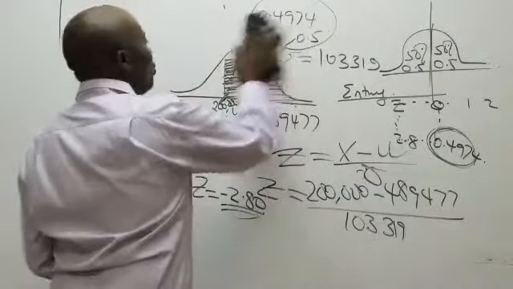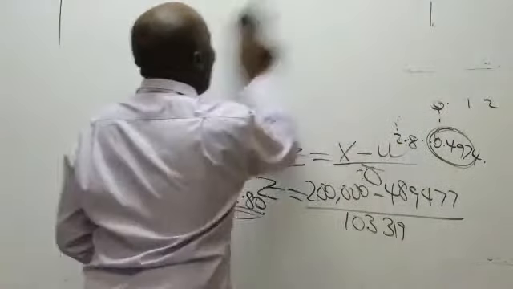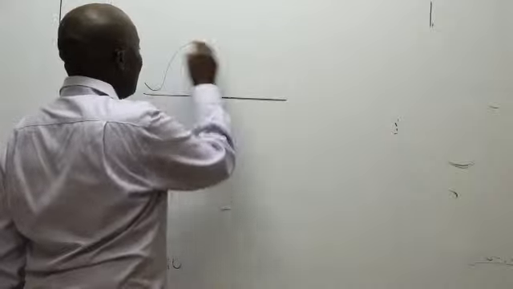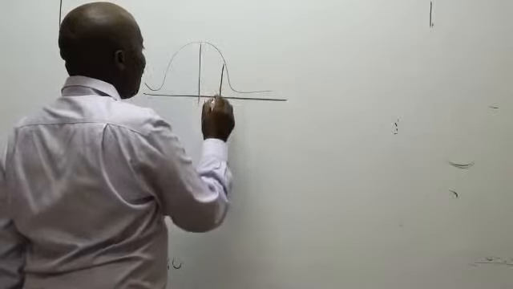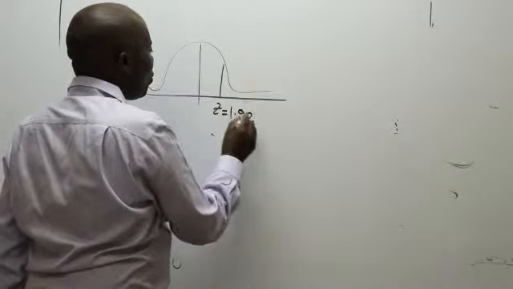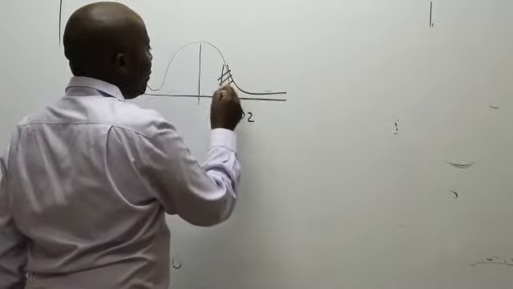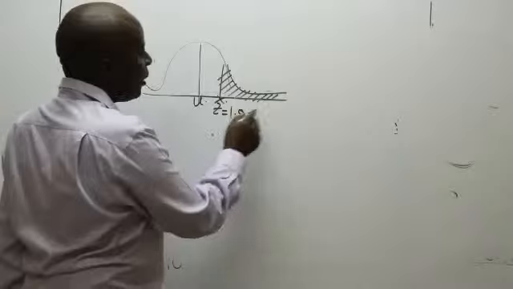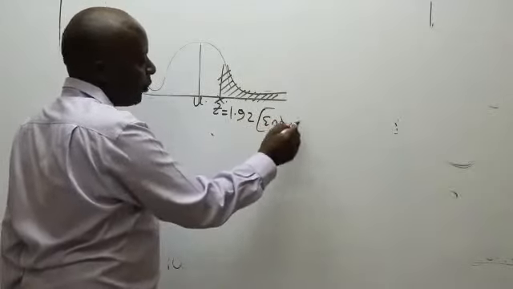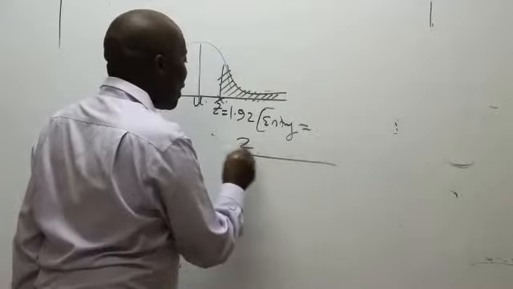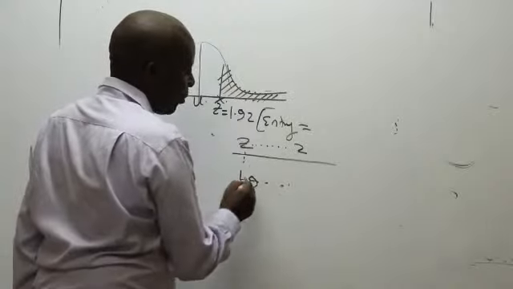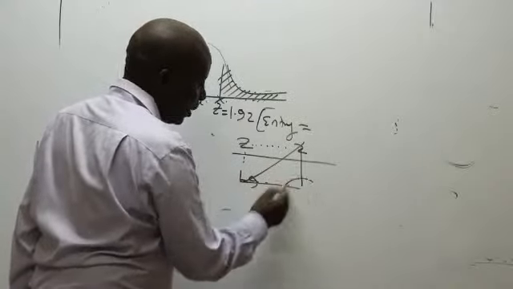So students are asking me good questions here. Mwalimu, when do we subtract 0.5? If, for instance, you have this kind of an arrangement, and then we have, for example, Z here is 1.92, all right? And then they have given you this as the shaded area. So this is X here, this is U there. So could you kindly give me the entry here? Please give me the entry of 1.92. Is there somebody who can go to that table where Z is written 1.9 And then we have, remember, the second decimal place comes there. So 1.92 is there. So can somebody in this case here give me this figure that you are seeing there?